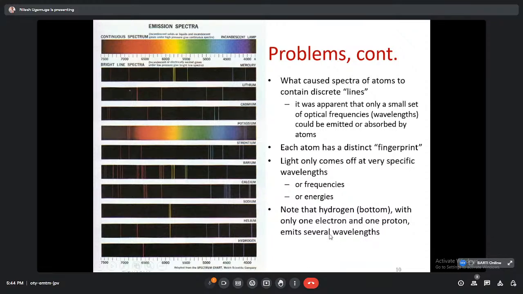So again, we know the hydrogen atom is a very fundamental problem. With only one electron and one proton, it emits several wavelengths. It's a really fantastic theory, a fantastic problem from which we can understand quantum mechanics beautifully. Why were people trying to understand the spectra of the hydrogen atom initially? Because it's the simplest one.